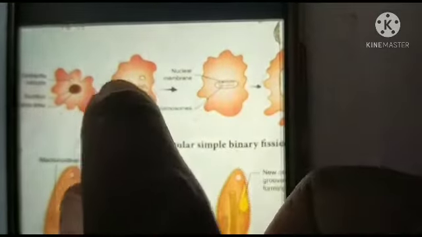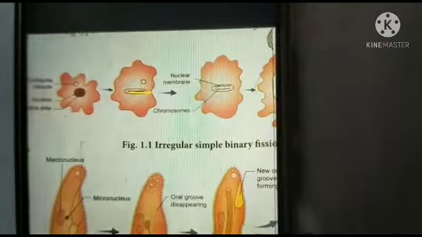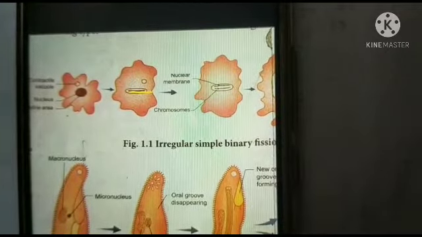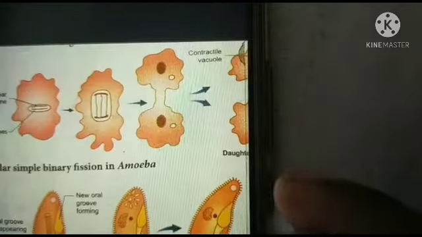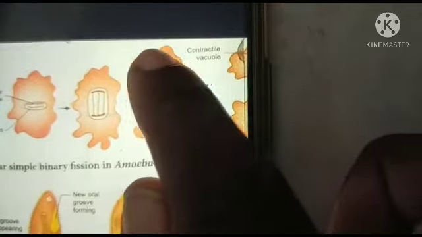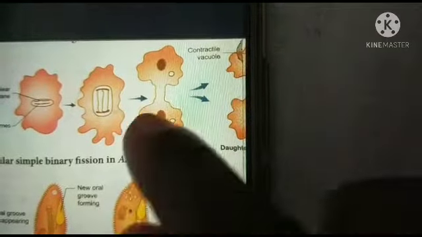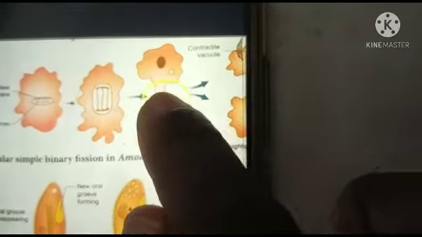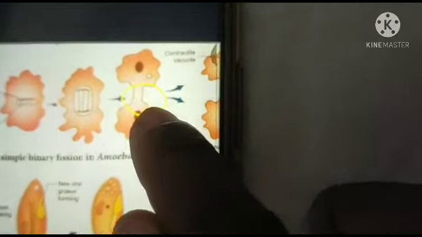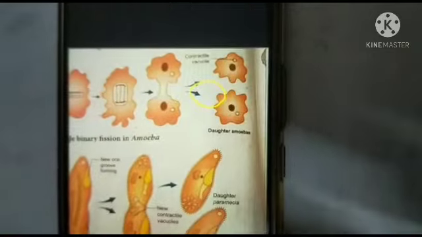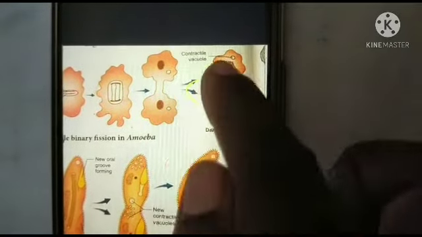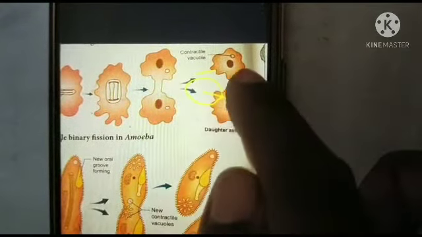And the nucleus divides amitotically or mitotically. Whereas a small constriction is present in the middle of the cell. Then the cytoplasm is divided into two equal parts. Finally, it produces the two daughter individuals.